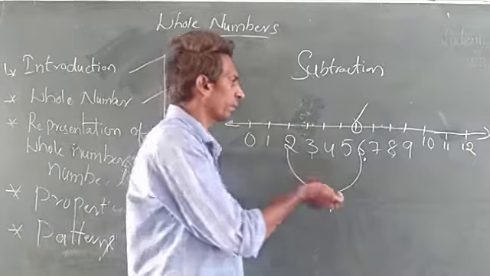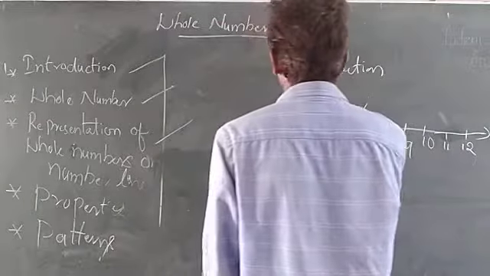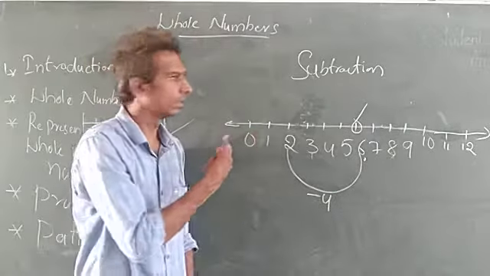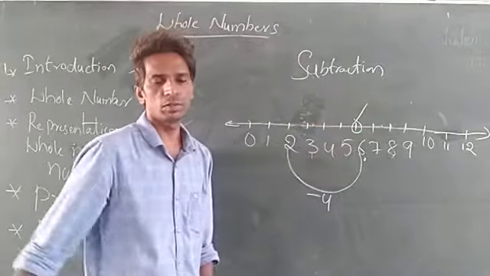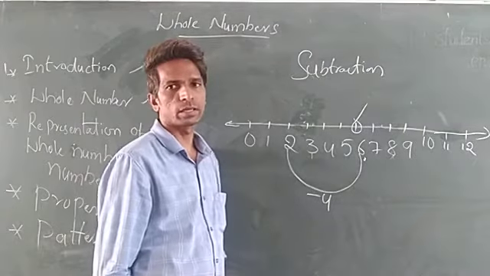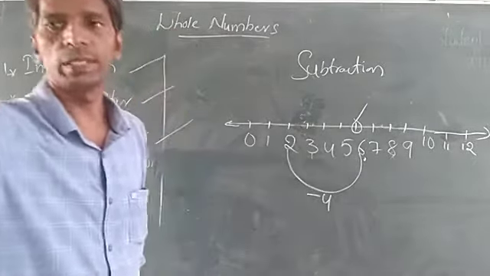So from the position of the number, you go to the left side. Left side means it will be subtraction. If we go to the right side, it is addition. So that is subtraction and addition. Let us see the multiplication.